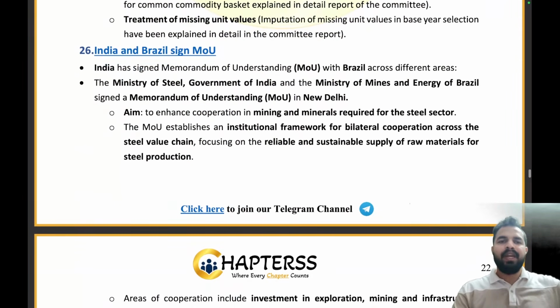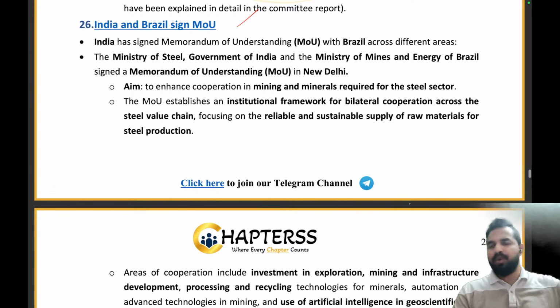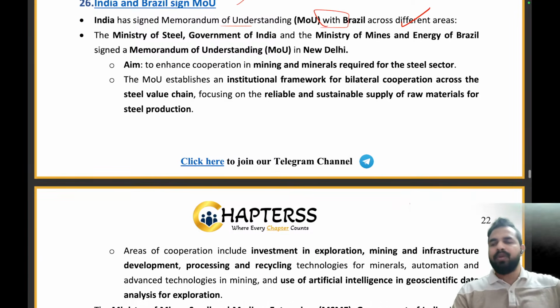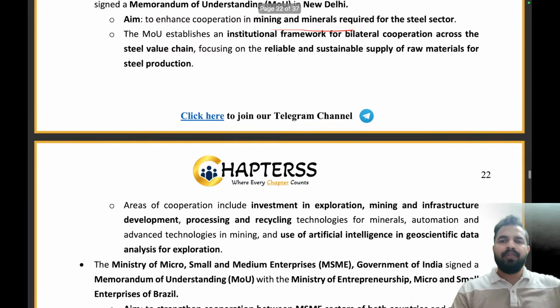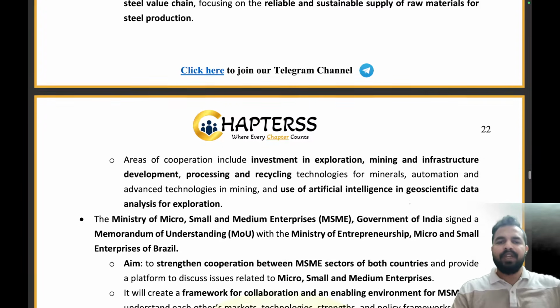We have India and Brazil, which have signed an MOU. So India has signed MOUs with Brazil across different areas, guys. Recently, you all know that we covered an MOU with another country, right? Similarly, with Brazil also we have signed many MOUs. We have signed an MOU in mining and minerals. We have signed an MOU on a framework for bilateral cooperation across the steel value chain.